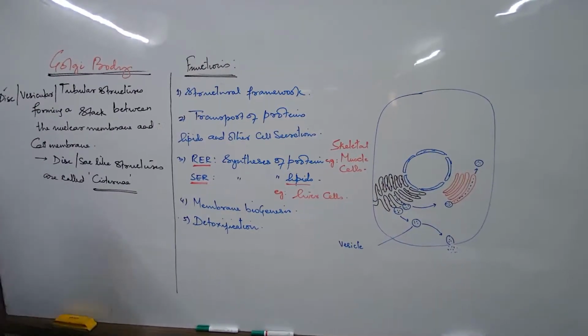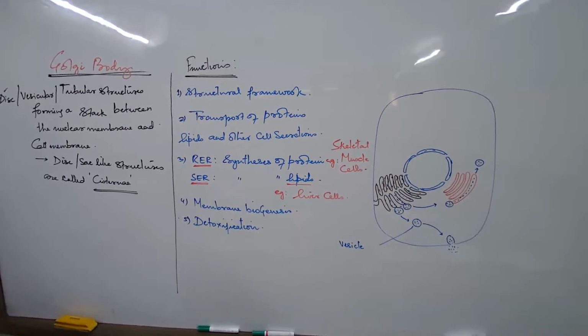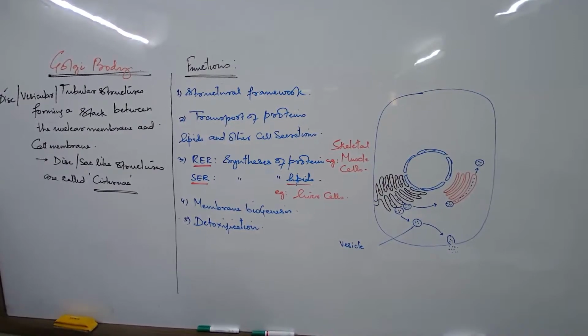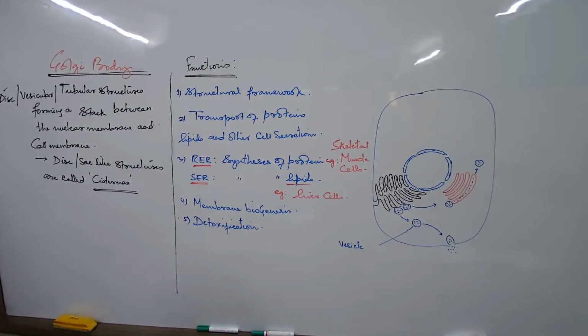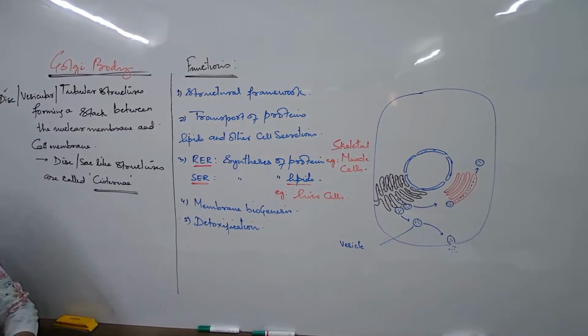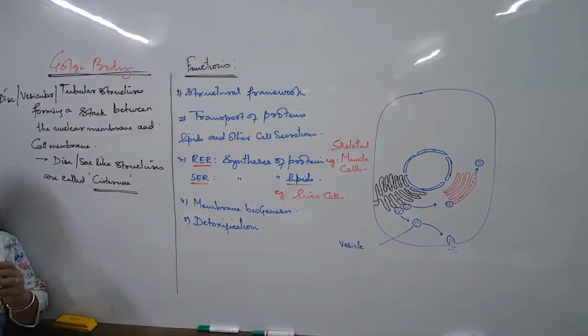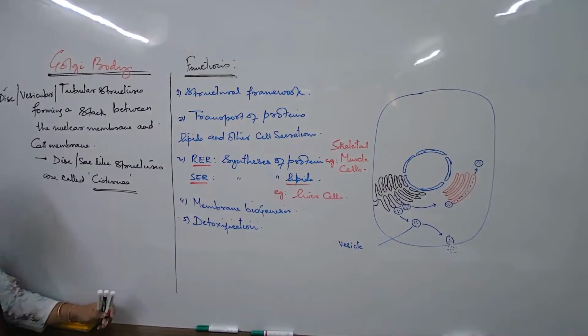The Golgi may have tubular structures like this. The Golgi may have vacuolar or vesicular structures. These are all parts of Golgi in different stages. And the Golgi may also have sac-like structures in stacks. Sometimes in the shape of vesicles, sometimes in the shape of tubules. In the same apparatus, in the same organelle, you can find 2-3 shapes at the same time also.